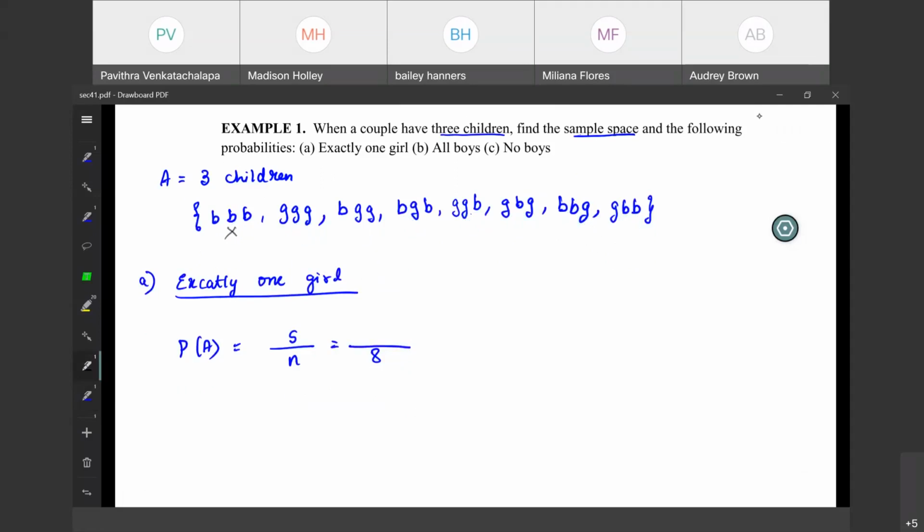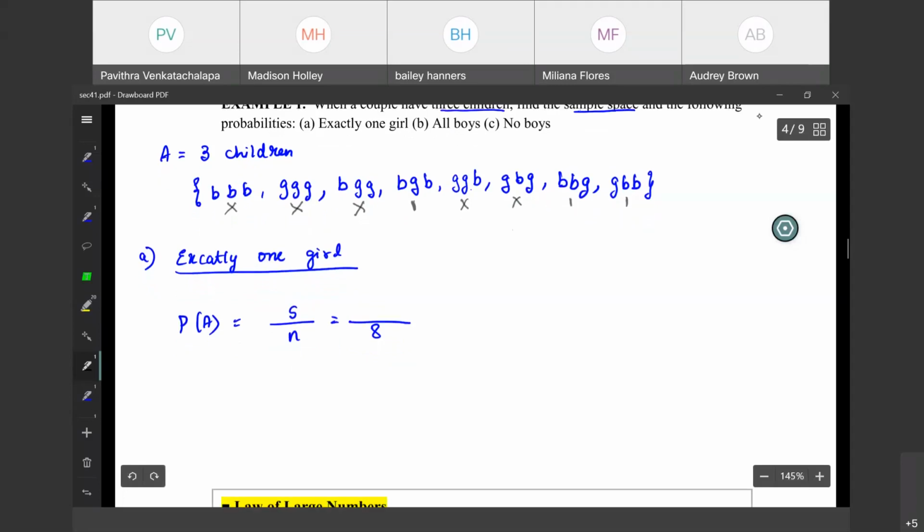There are 3 girls, but we need only 1 girl. So this cannot be the answer. Not this, because there are 2 girls. Yes, this could be the answer. This is 2 girls, so not an answer. I need only 1 girl in the set. 1 girl could be the answer. 1 girl again could be the answer. So there are 3 ways we can get exactly one girl. So it is 3 by 8.